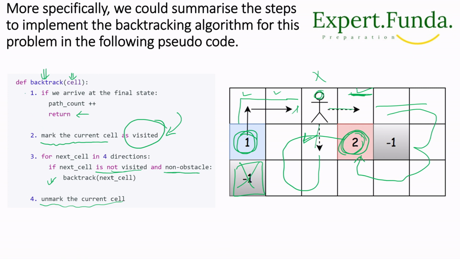So this is our backtracking algorithm. If we have arrived at the final position, we will do path count and then return. We will not do anything else. If we are not at that position, we have to mark that position. After marking, we will move in all the directions, whatever possibilities are left, and we will do backtrack for all the directions. Finally, we will unmark the current cell, because we may have to traverse that path also.